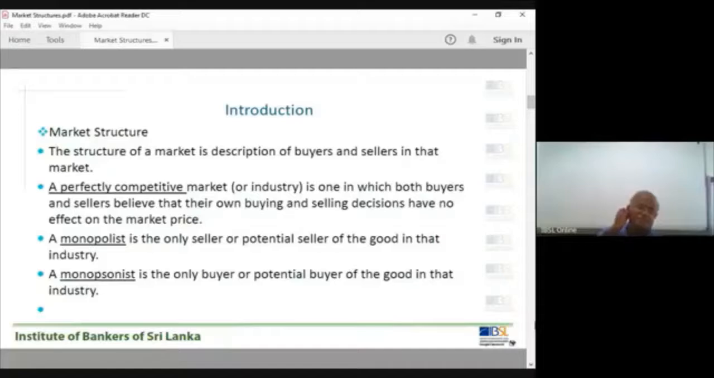A monopolist is the only seller. You can put a pure monopolist. Some textbooks just say monopolist, some other textbooks use pure monopolist. Monopolist is the only seller or potential seller of the good in that industry. Electricity or a petroleum product, the distribution of petroleum products, CPC. Maybe the good example is Ceylon Tobacco. Central bank is also sometimes monopolized, right?